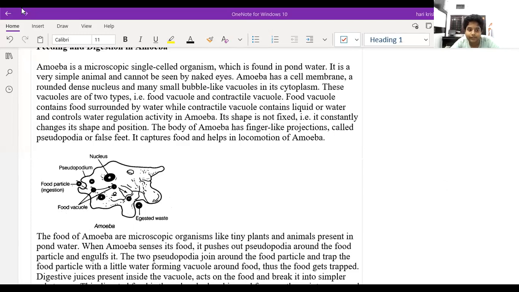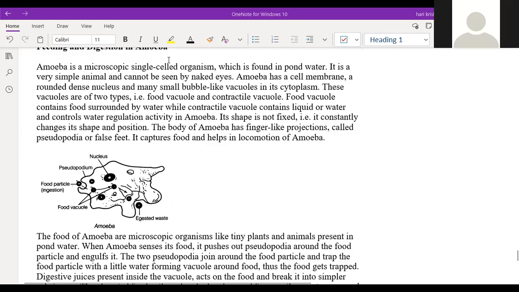Small animals come, and the pseudopodia will engulf them, sir. It will catch them and the food is trapped. Then digestive enzymes act, and finally the food is absorbed and distributed all through the body. This is called assimilation in the amoeba.